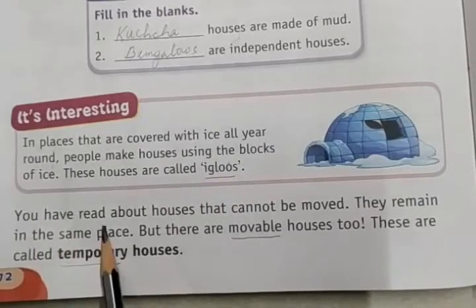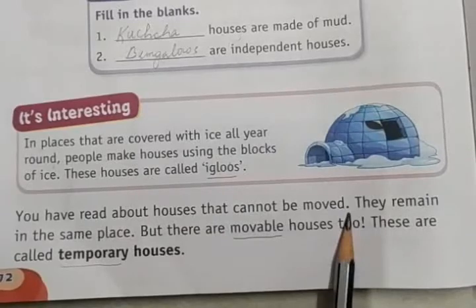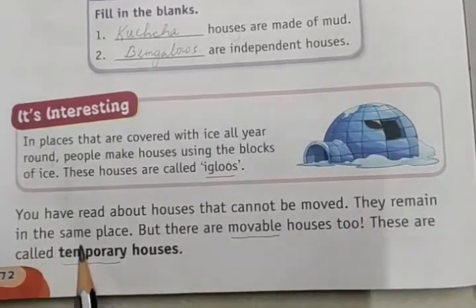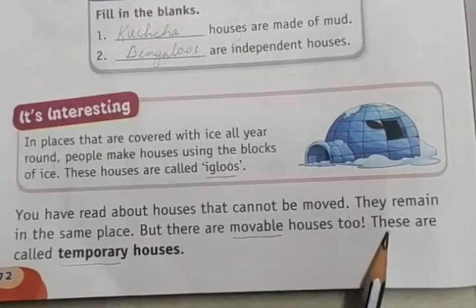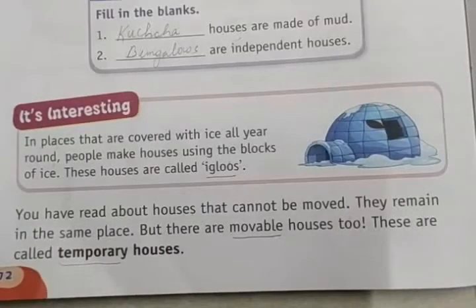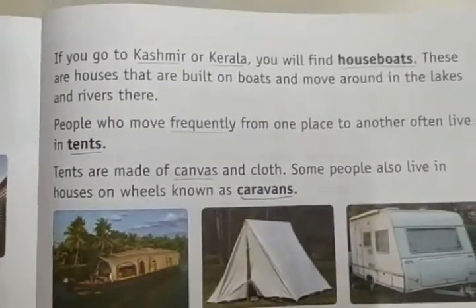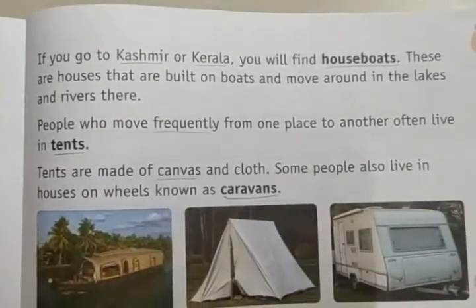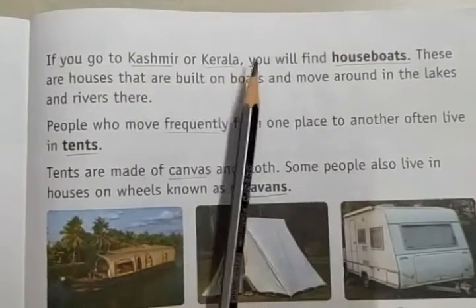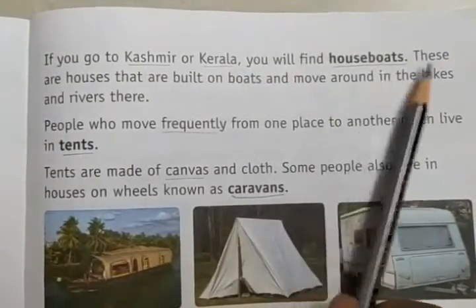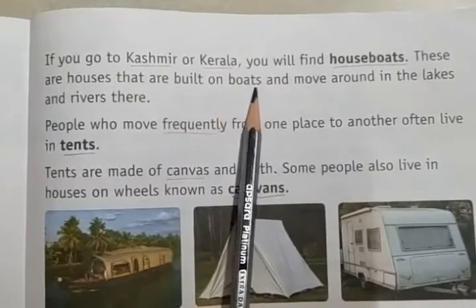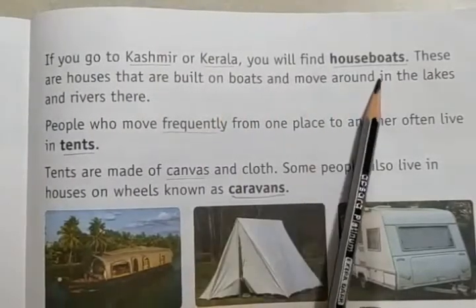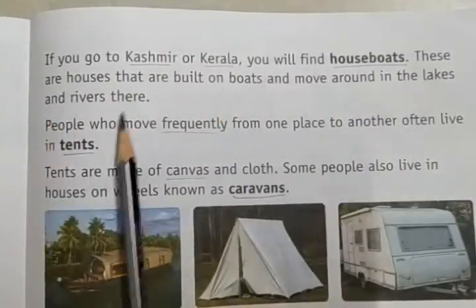You have read about the houses that can't be moved. They remain in the same place, but there are movable houses too. These are called temporary houses. If you go to Kashmir or Kerala, you will find houseboats. These are houses that are built on boats and move around in the lakes and rivers there.